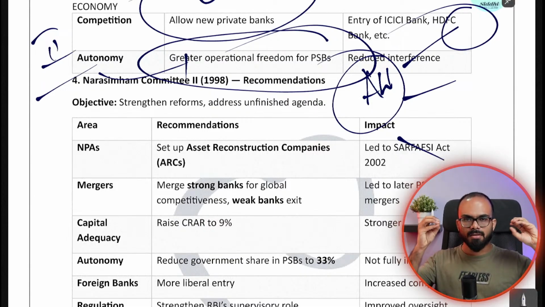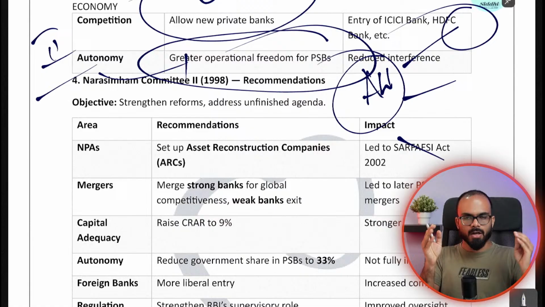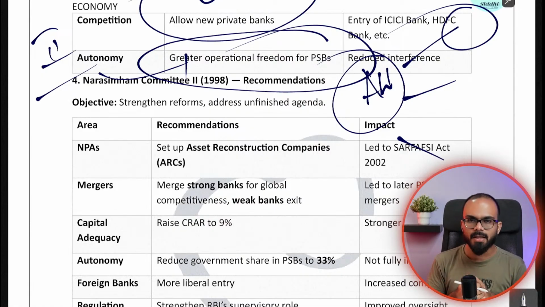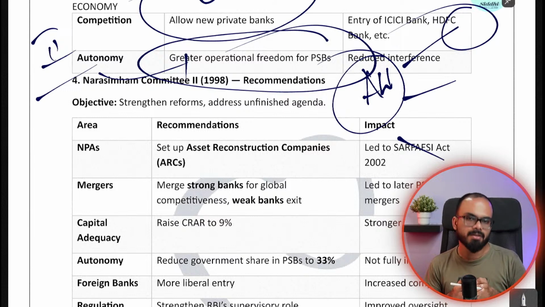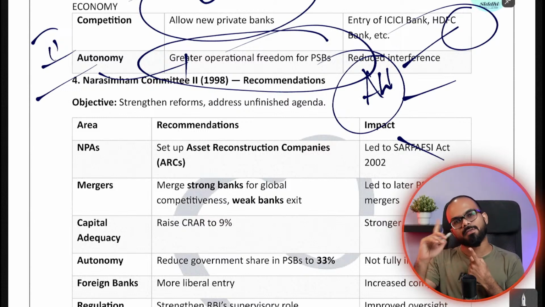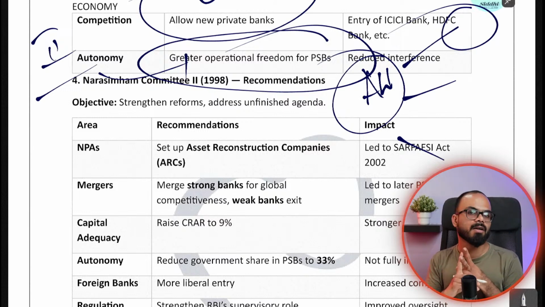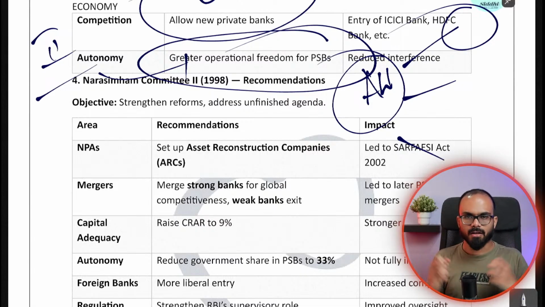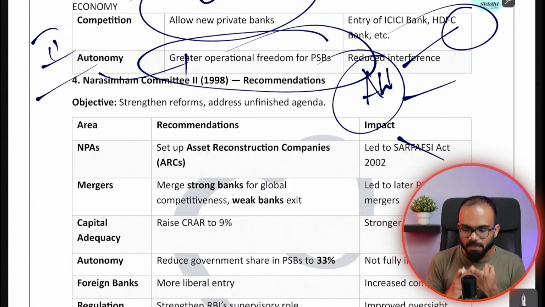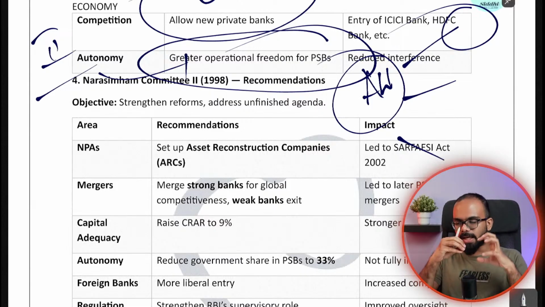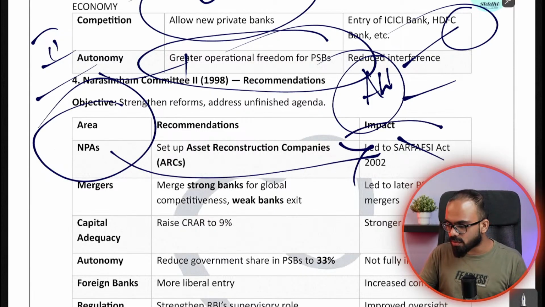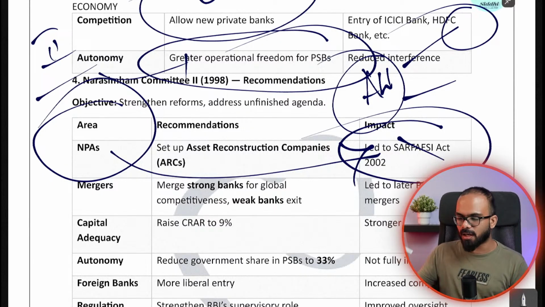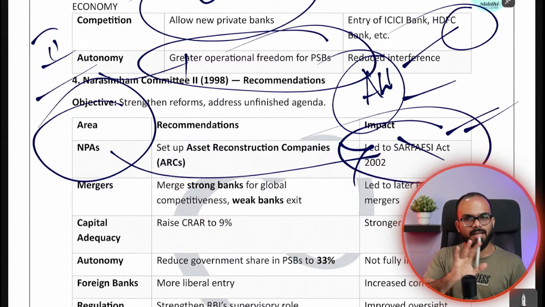So the situation in 1998 when Narasimhan Committee 2 came into picture is that, number one, there were more number of banks, and there was no one strong bank that could handle all the crises. There were a lot of NPAs in this country. So Narasimhan Committee 2 was appointed. Committee 2 said that we have to handle NPAs. So we are introducing an act known as the SARFAESI Act. At the end of the class, I will talk about what the SARFAESI Act is.